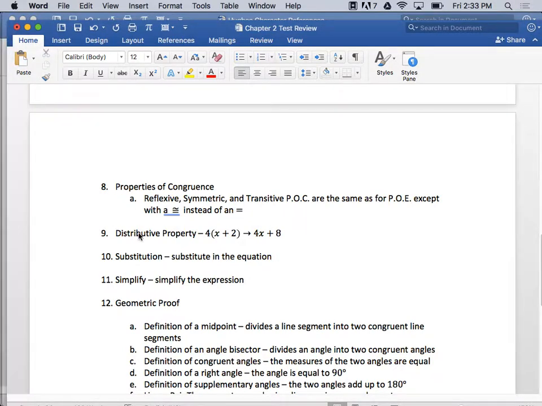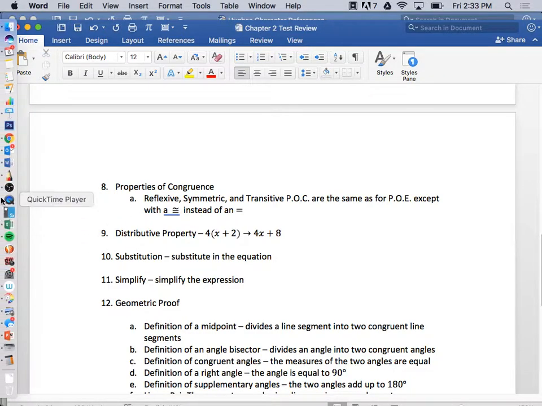So there's a property of congruence when it has the squiggly sign. Exactly. All right.